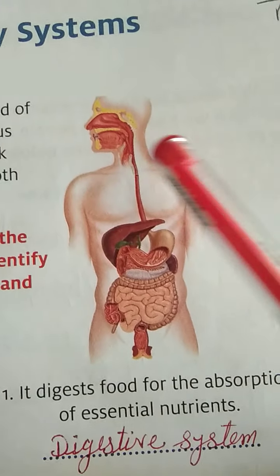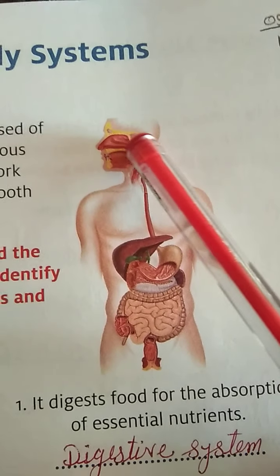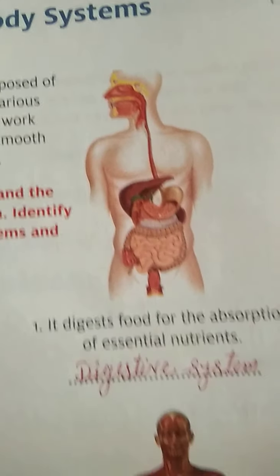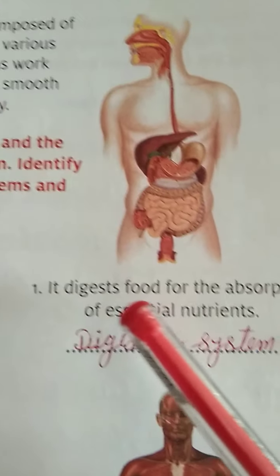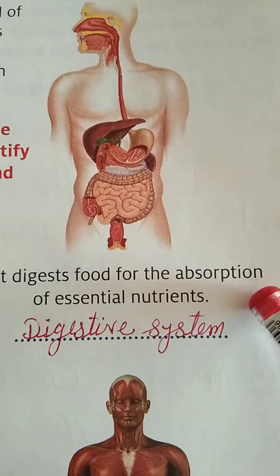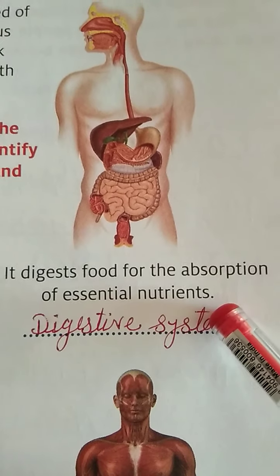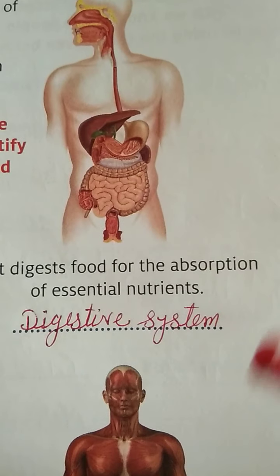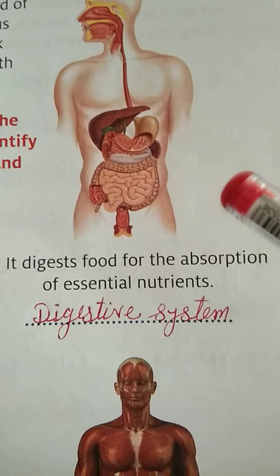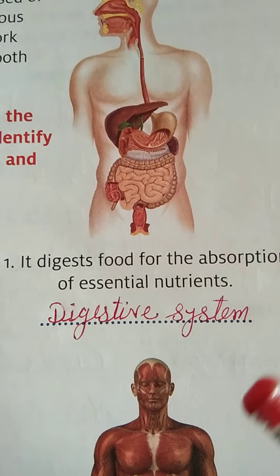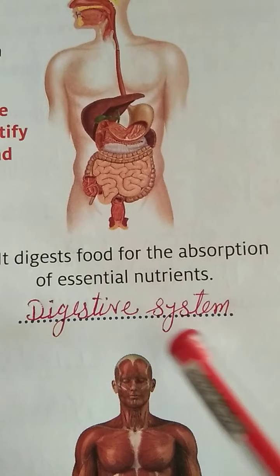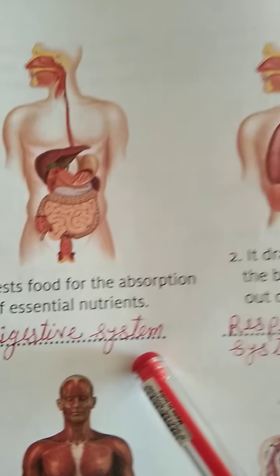So here is the picture of the food pipe, stomach and all the process. The question is, it digests food for the absorption of essential nutrients. It digests food so that we can get essential nutrients to run our body. So the name of that function we can say is the digestive system.